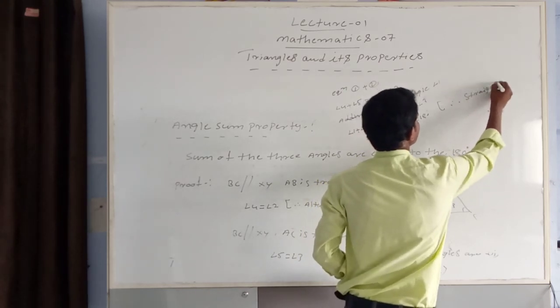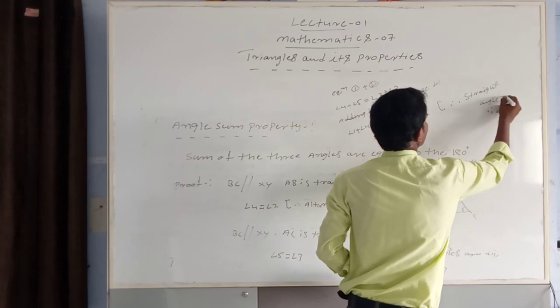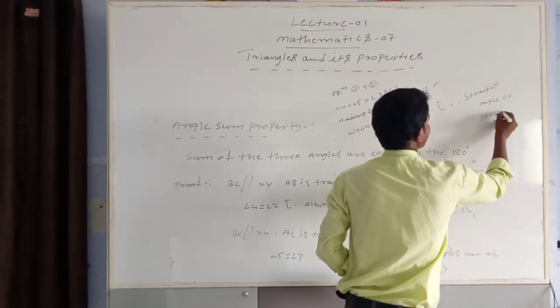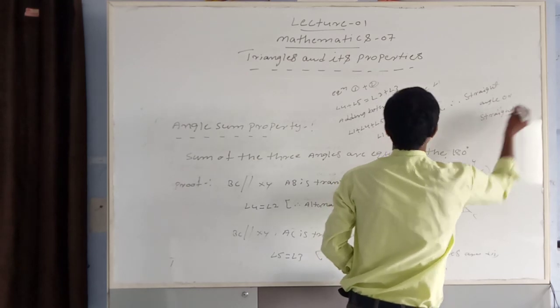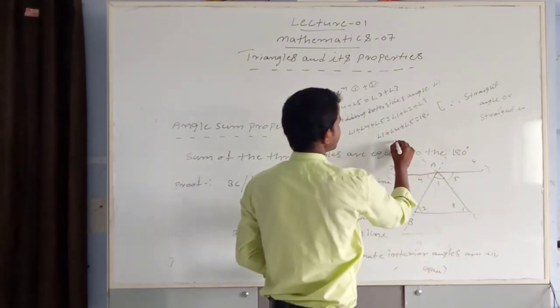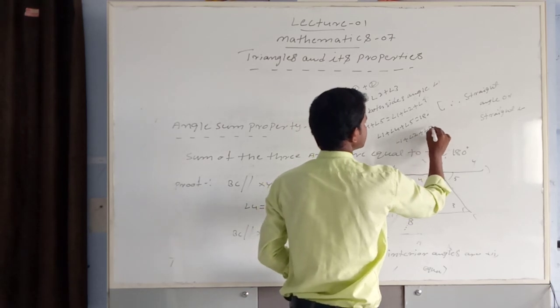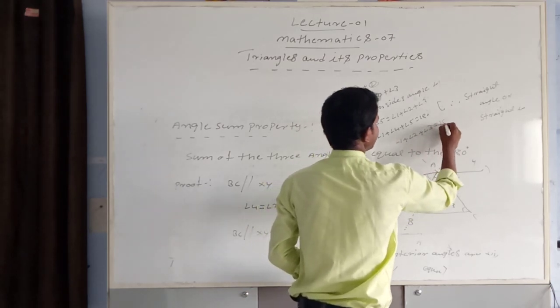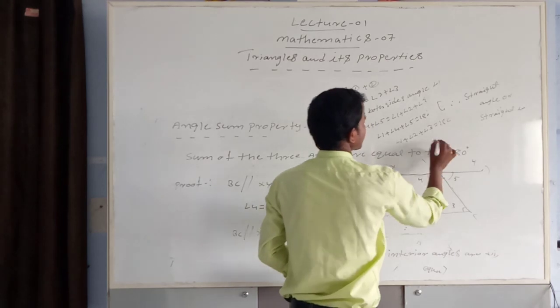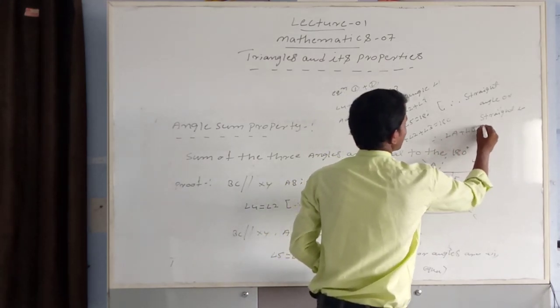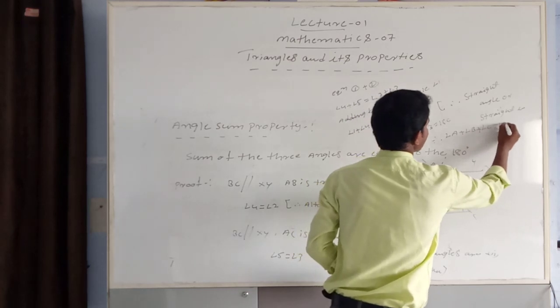So both are equal, which means angle 1 plus angle 2 plus angle 3 is also 180 degrees. So angle A plus angle B plus angle C is equal to 180 degrees.